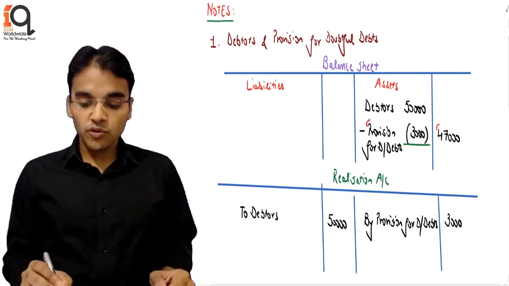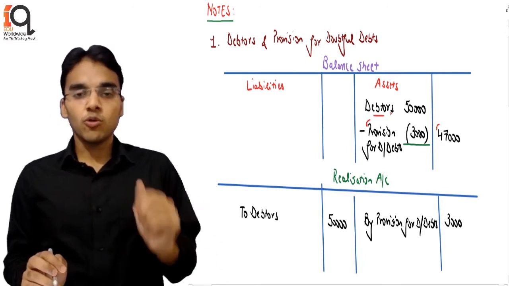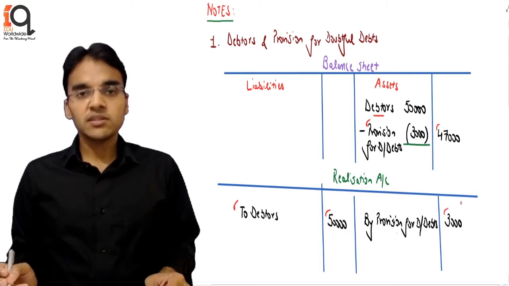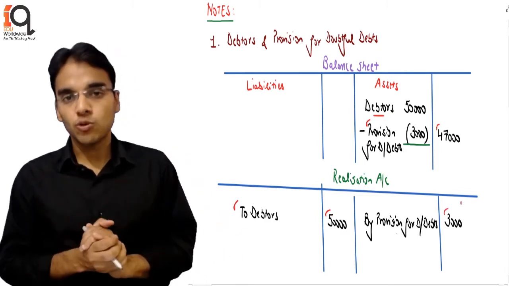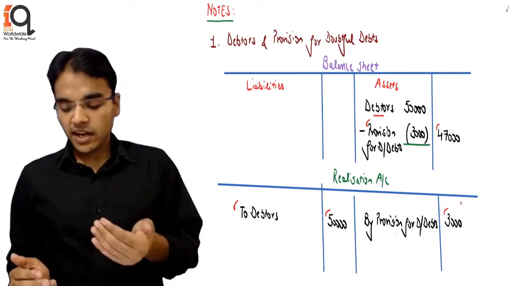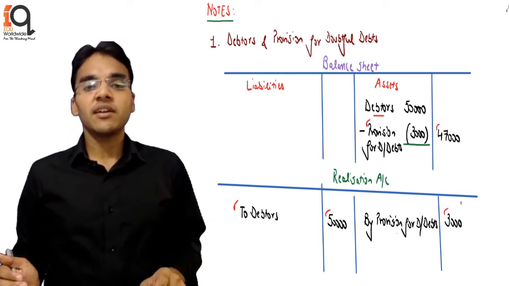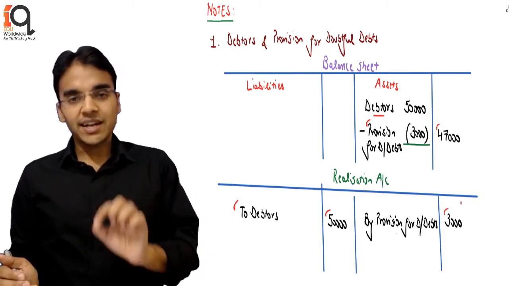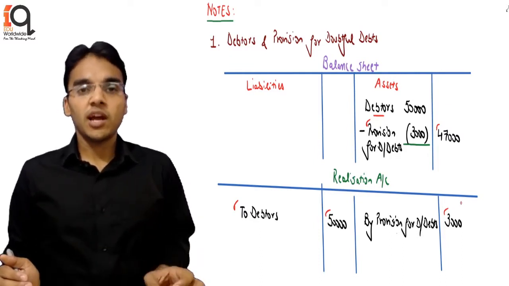Since provision for doubtful debt, student, is a separate account from the debtors and both the accounts have to be closed, that's why we transfer debtors individually at 50,000 and provision for doubtful debt individually at 3,000. Only then are the book values getting closed, and the accounts get closed. So the debit balance of debtors is credited and the credit balance of provision for doubtful debt is debited. That was the point which was written in the first and second entry. If there is any asset which has a corresponding provision, that is accounted for separately, and it is put in the entry of the liability.